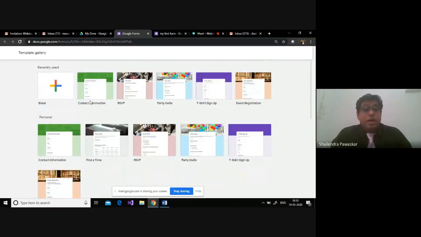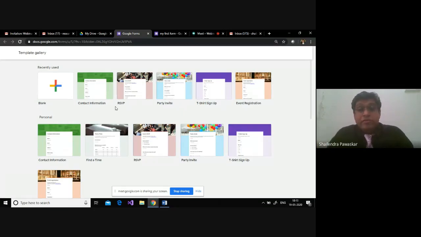So you have a contact information, you have a party invitation, you have an event registration. So these are all forms which are already created and stored in your Google Drive. So Google Form is giving an option of a template wherein you can have a ready-made template. You don't have to design a particular template.